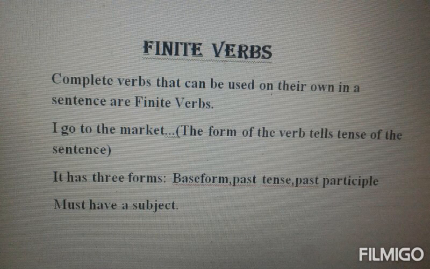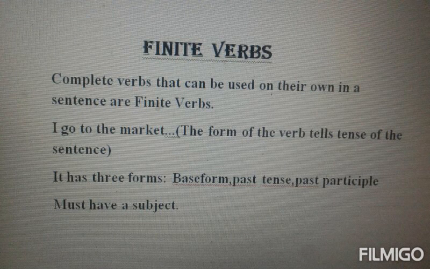It tells you whether the sentence is in simple present tense, present continuous, what tense it is. So it carries tense and it tells you the form of the verb. Through this form of the verb, we come to know about the tense of the sentences.